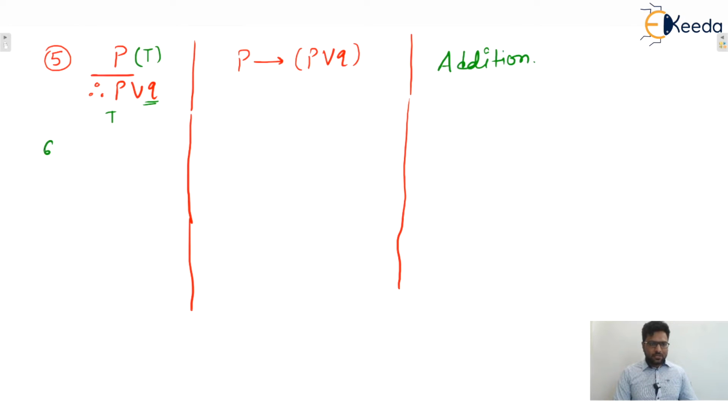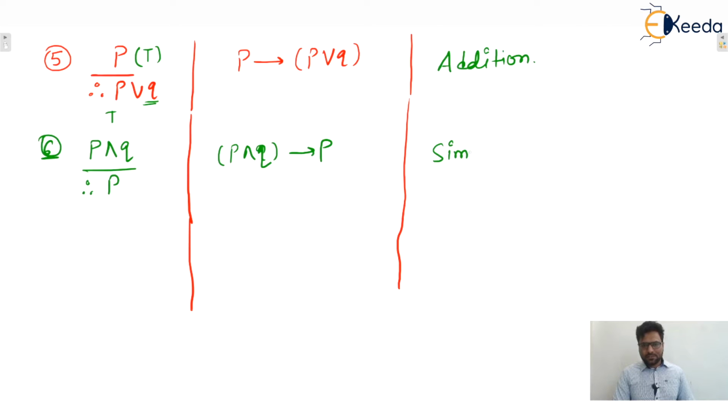Next one, the sixth one: P and Q, only one premise is given. Therefore, P. This one is also a valid argument. The conjunction of premises implies P, and this is a tautology. You can simplify and check it. This rule of inference is known as simplification.